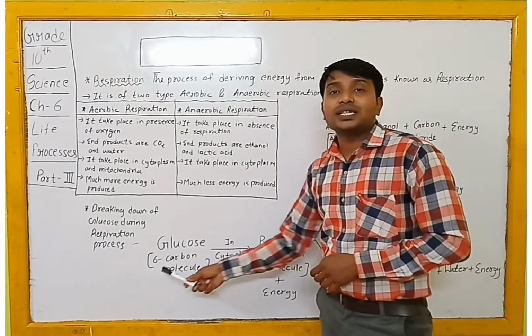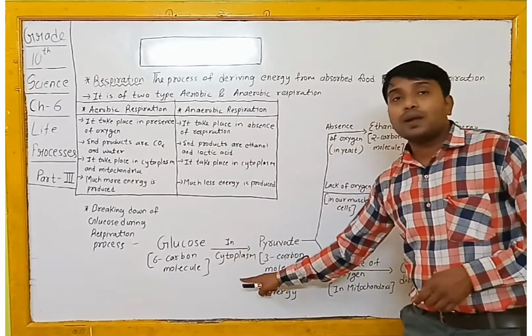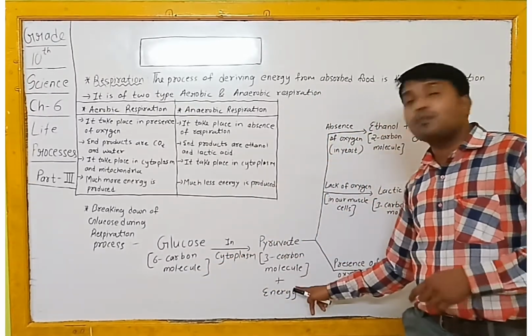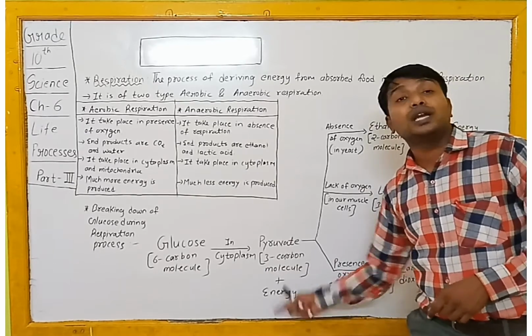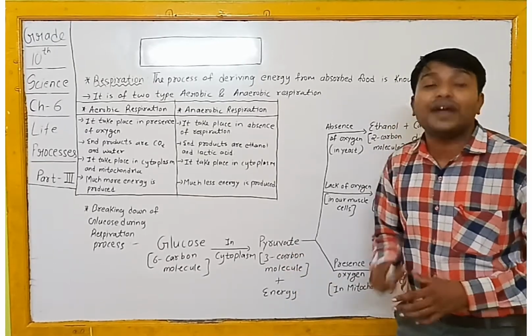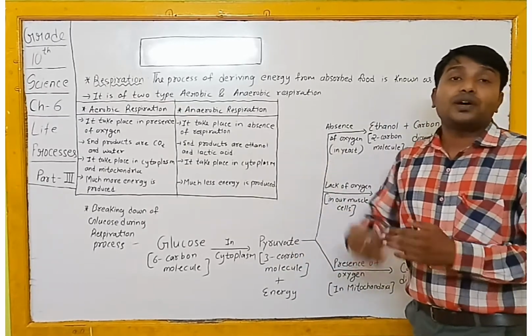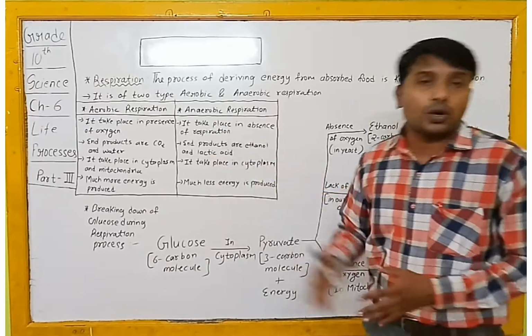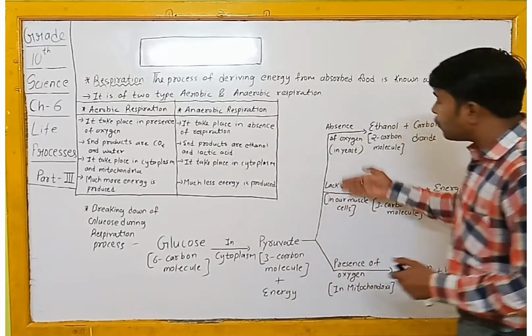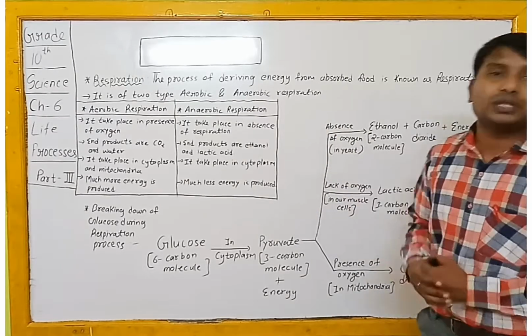Actually, this glucose is a 6 carbon molecule. So this 6 carbon molecule in the cytoplasm is broken down into 3 carbon molecules, and some energy is also released during the process. That 3 carbon molecule is known as pyruvate. Now this pyruvate is further broken down into various products, in 3 different pathways. These are the 3 different paths through which the respiration process takes place.